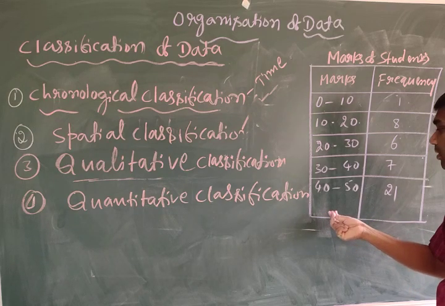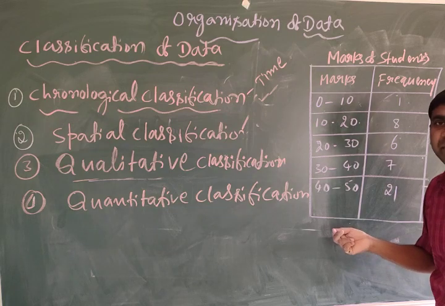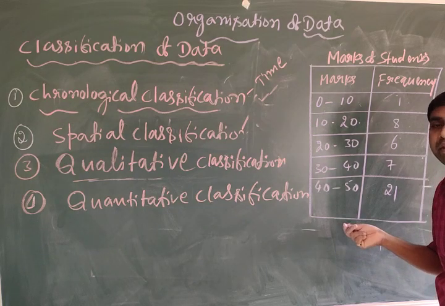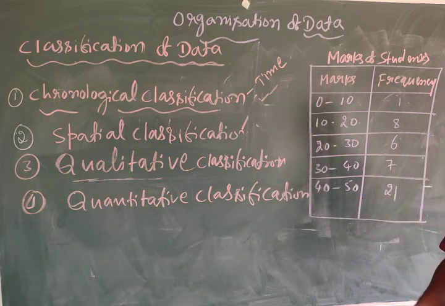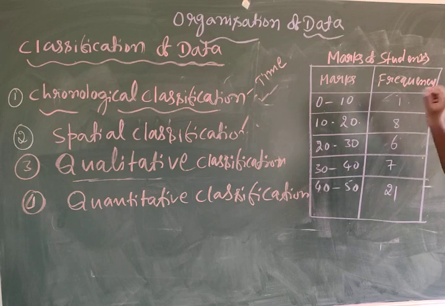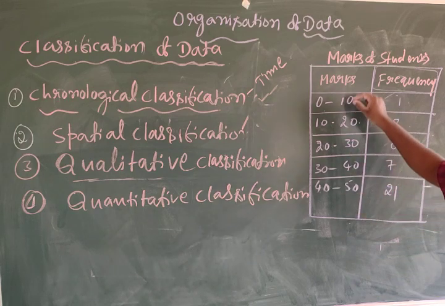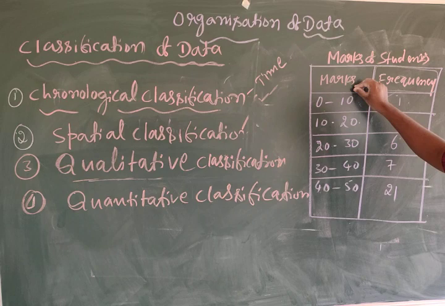You can observe the table I gave, marks of the mathematics subject for 100 students. I just took only 50 students as an example, though actually it is based on 100 students. Here the quantitative classification can be expressed in frequency. That we will discuss in the next class, frequency distribution.